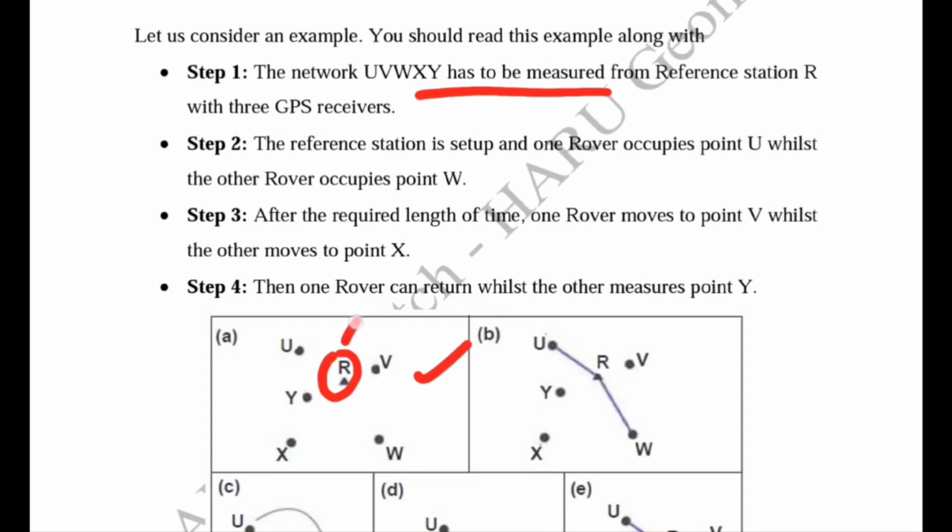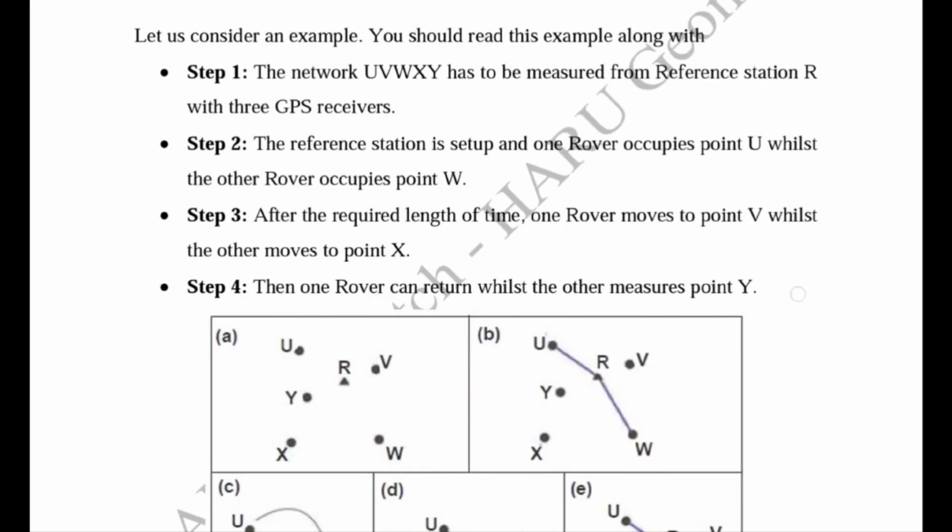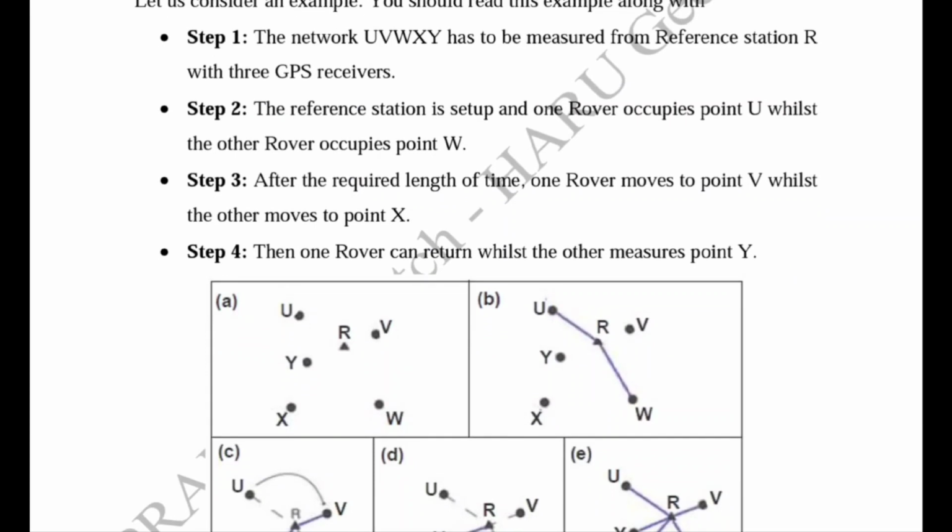The reference receiver is set up and one rover occupies point U whilst the other rover occupies point W. In the second step, the reference receiver is set up on R, with U and W as the other rover receivers, because we have 3 GPS receivers. One is the reference and 2 are rover receivers.